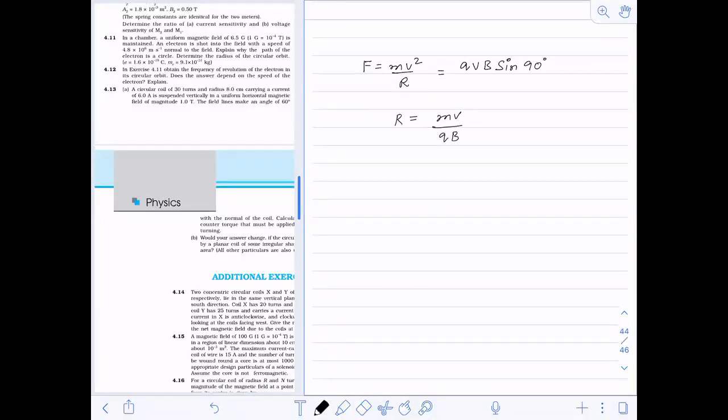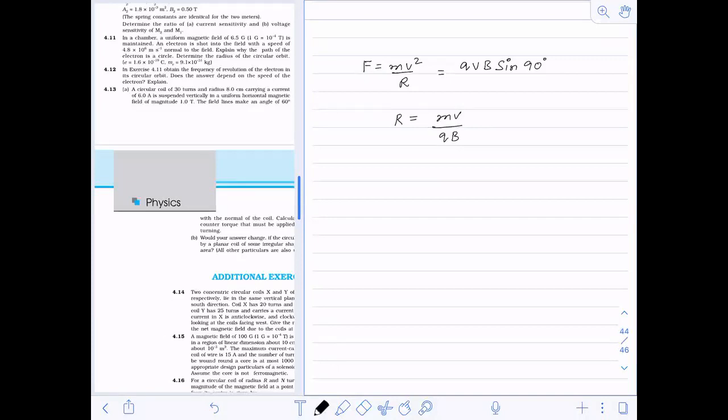m is the mass of the particle, v is the velocity given to us, q is the electron charge, and B is the magnetic field value that is given. See here, this is given in Gauss, and 1 Gauss is equal to 10 to the power minus 4 Tesla.